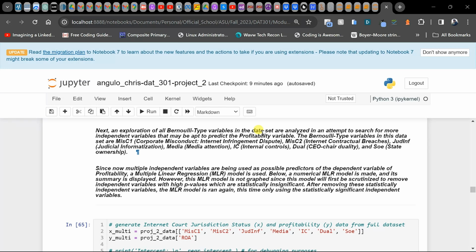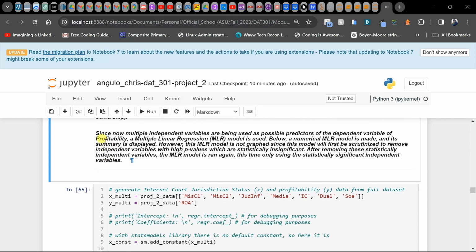The rest of these Bernoulli type variables are going to be MISC C1, which is corporate misconduct, internet infringement dispute; MISC C2, which is internet contractual breaches; JUDINF, we're going to include it there anyway and redo it with this data, even though we know it's significant; judicial information; media attention; IC, internet controls; dual, CEO chair duality; and SOE, state ownership.